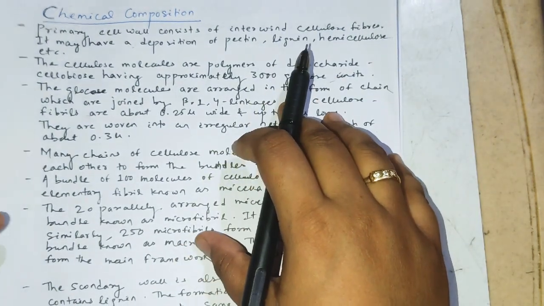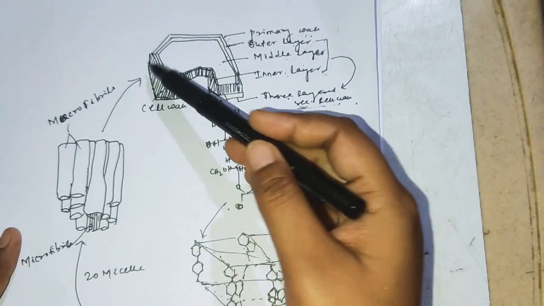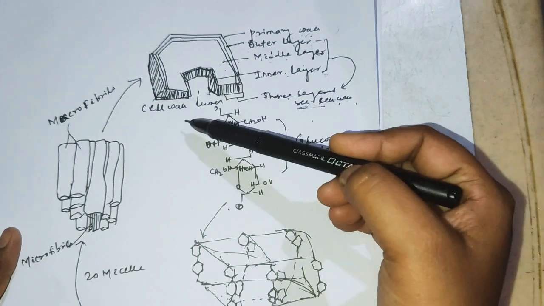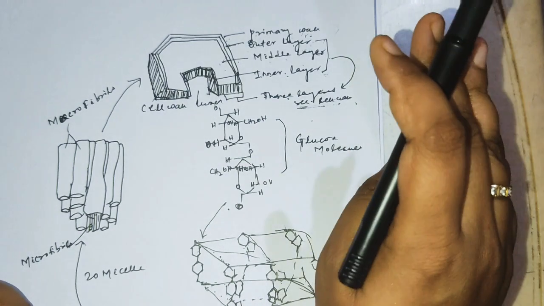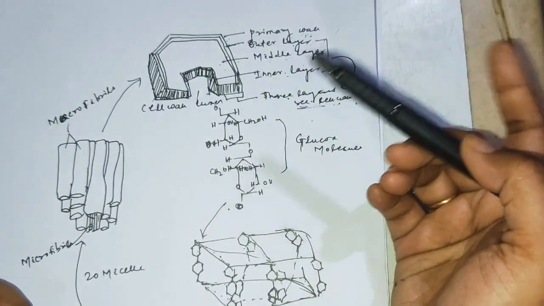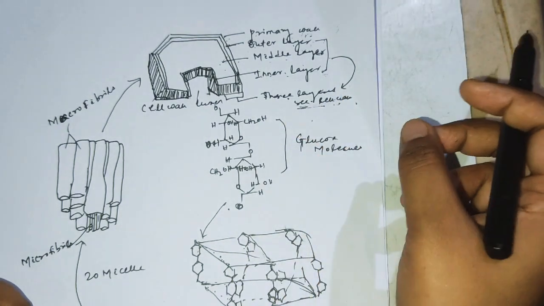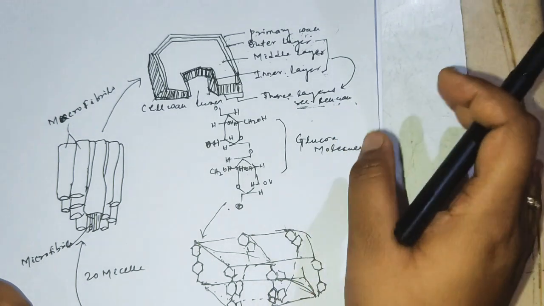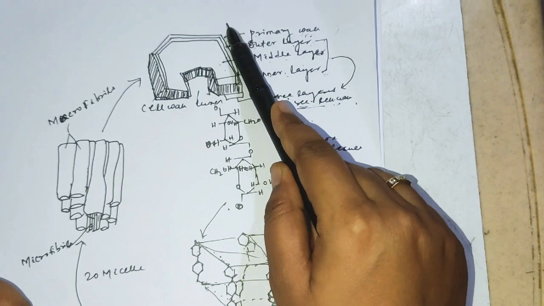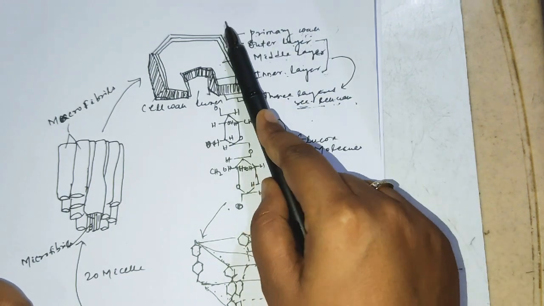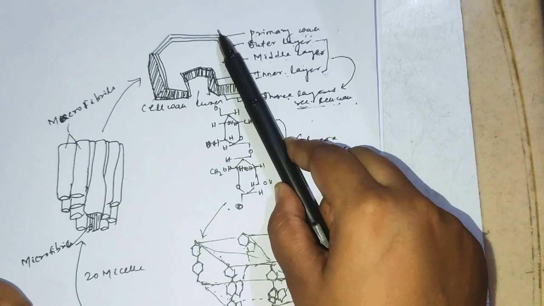Before we start the notes, see in this diagram, this is the structure of the cell wall. The structure of the cell wall is made up of 4 layers. The first is the primary cell wall, the second is the secondary cell wall, the third is the tertiary cell wall, and finally the fourth is the middle lamella. The middle lamella is present outside the primary cell wall. The first layer is the middle lamella, then the primary cell wall, then secondary, then tertiary.